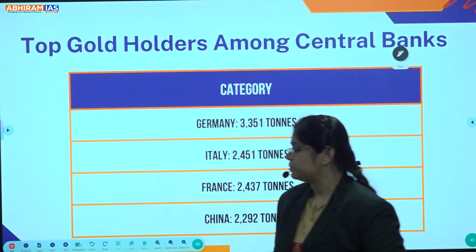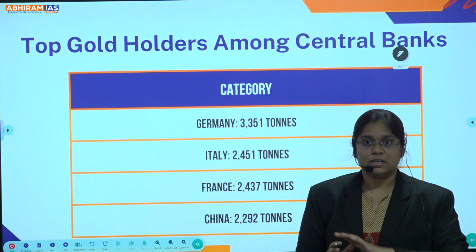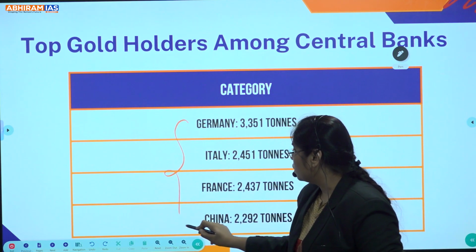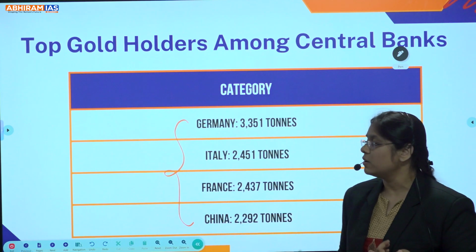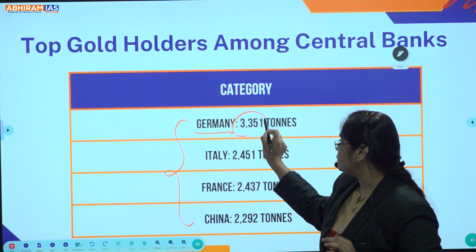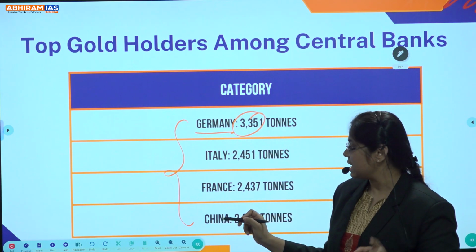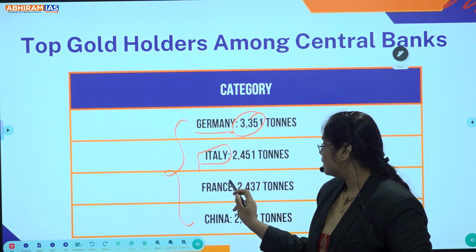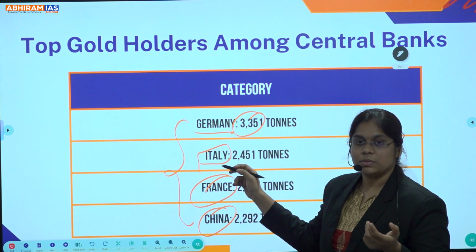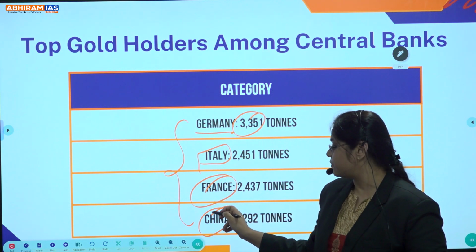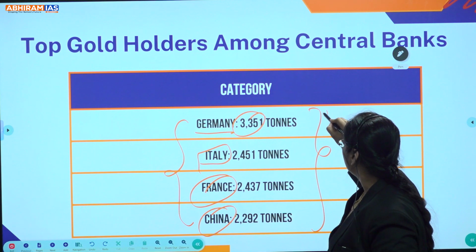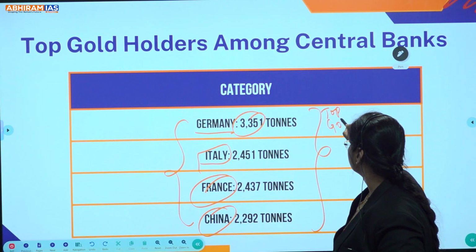Now further, if we see worldwide, the top 4 countries holding the highest gold reserves: first is Germany with 3,351 tons of gold, second is Italy, third is France, and fourth is China. Clear? They are the countries with top gold reserves.